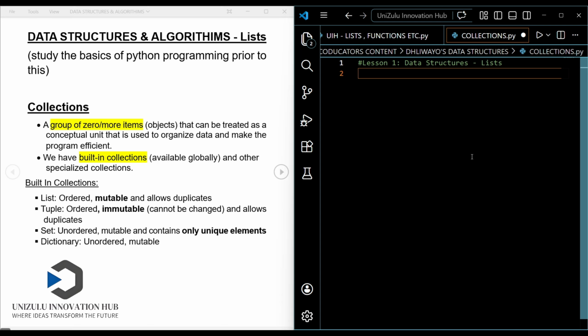Today we'll be doing data structures and algorithms. So in Python, when we are talking about data structures, we're simply talking about the structures that are responsible for storing information. Since you did Python basics already, you already have an idea of what storing information is.